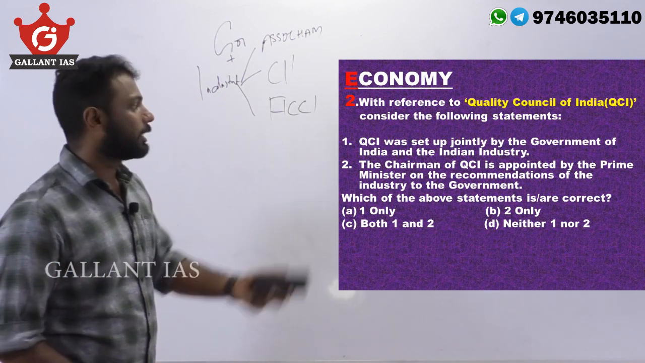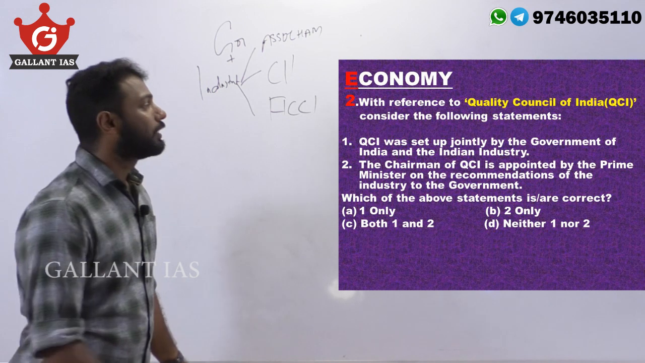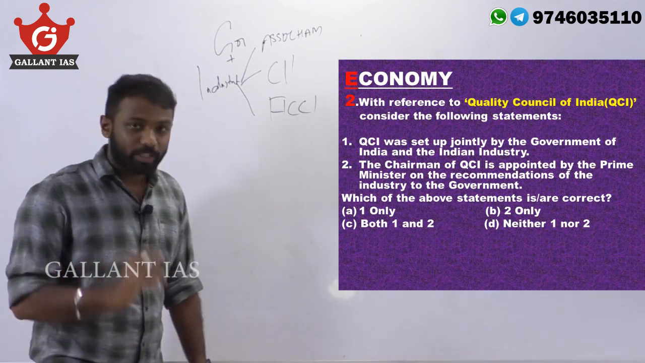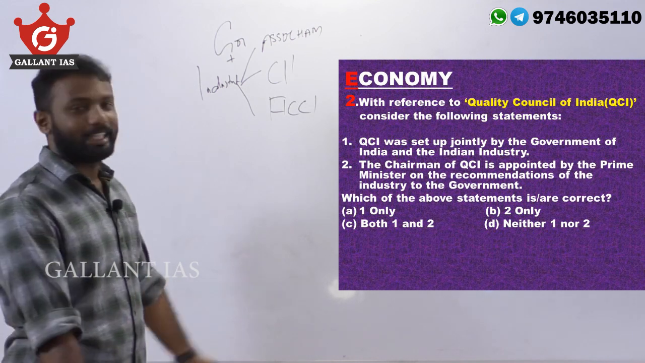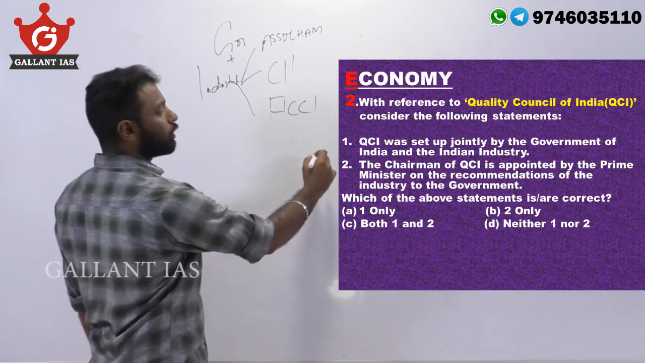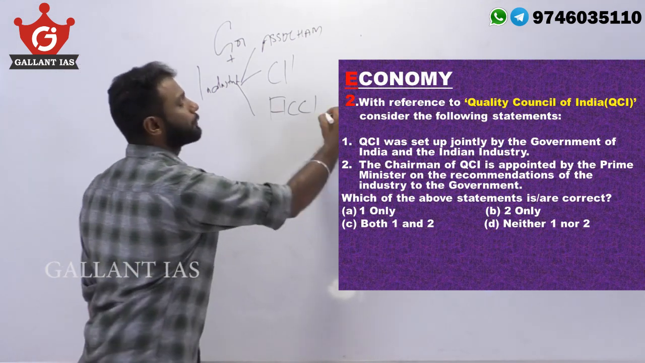So statement 1 is right here. Regarding statement number 2, the chairman of the QCI is appointed by the Prime Minister on the recommendations of industry to the government. This statement is exactly right. So our answer is both 1 and 2, that is option C.